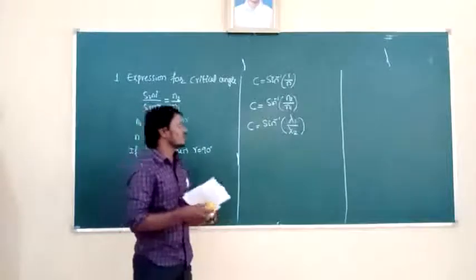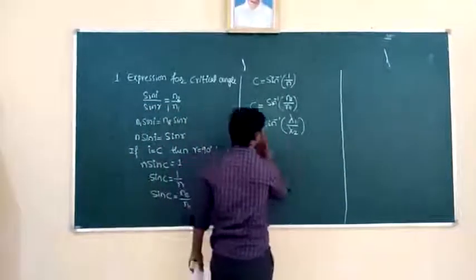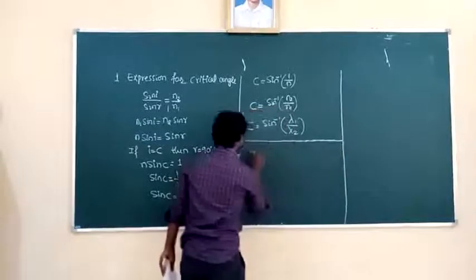Next, we are going to discuss the prism. Already we know the prism formula.